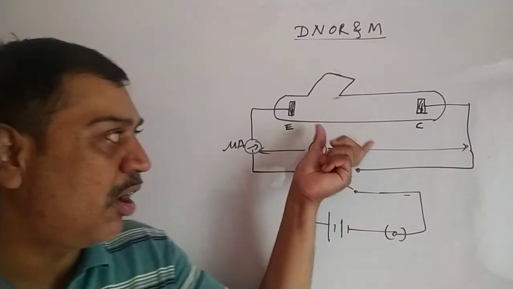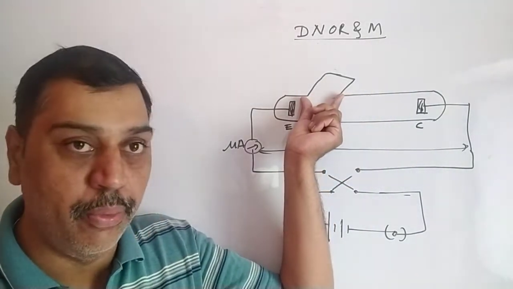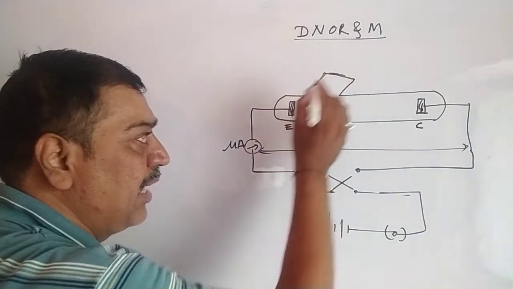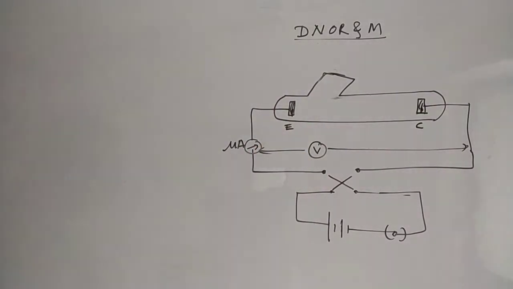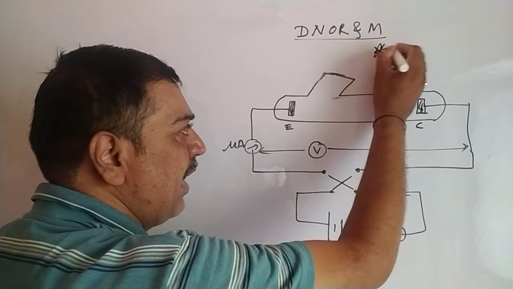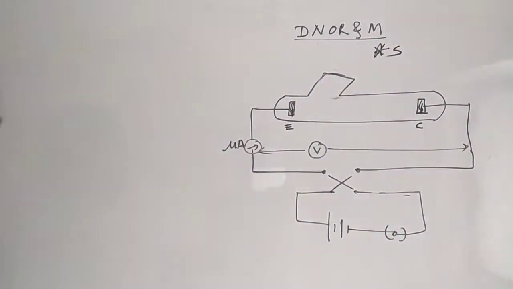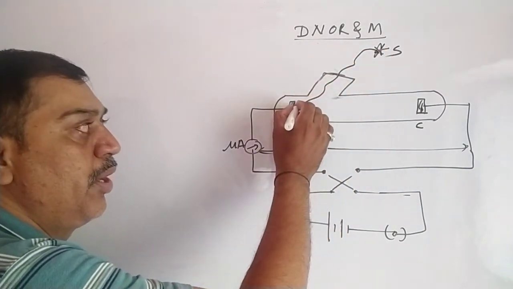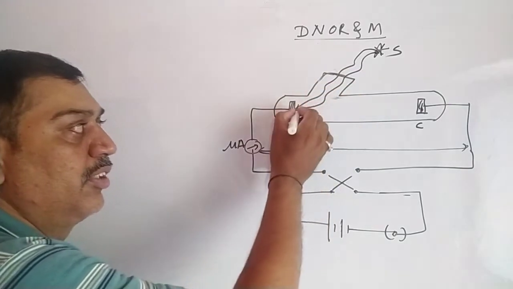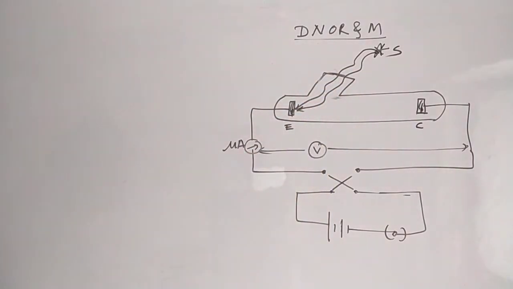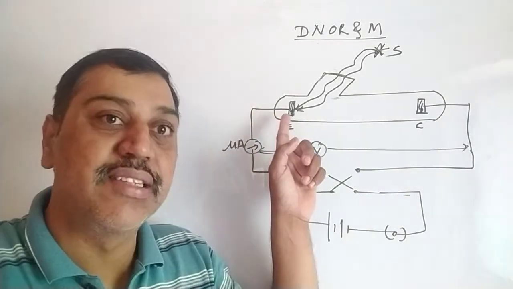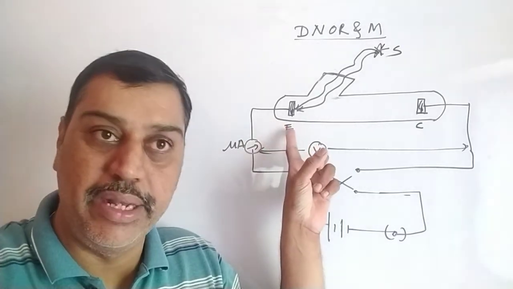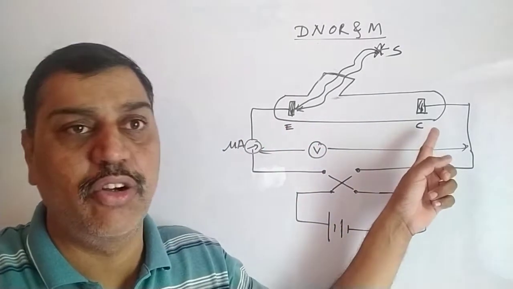Now this quartz tube consists of one window. This is said to be the window, and it doesn't have an opening. Here a quartz glass is there, and that glass can pass light waves. This is one of the sources of light, a monochromatic source of light, which will emit light in all possible directions. When light from this source is incident on this tube window and on this material like this, these are the light waves incident on the cathode. Cathode means negatively charged, anode means positively charged. Cathode emits electrons, so it is said to be the emitter. Anode collects electrons, so it is said to be the collector.